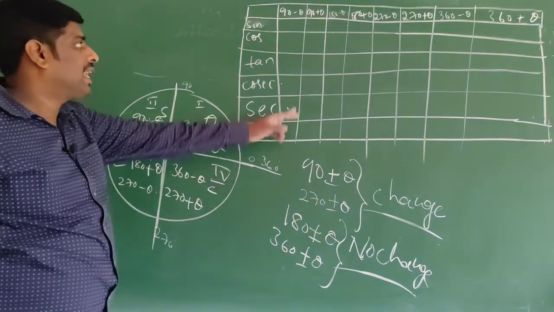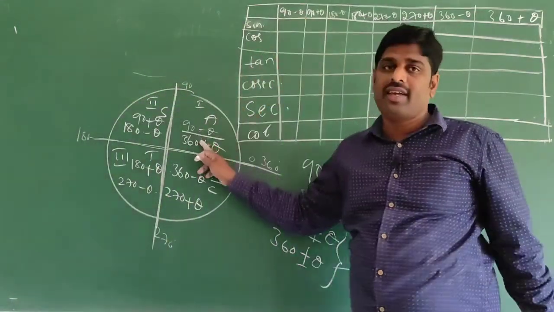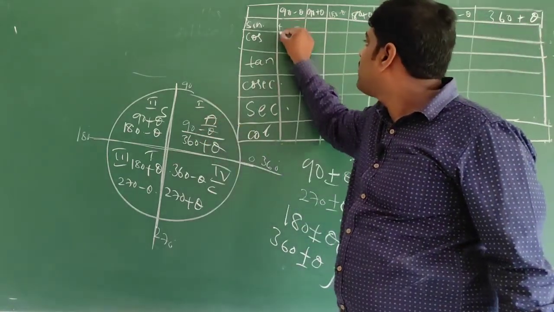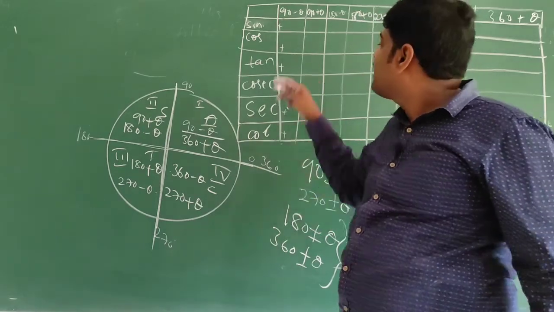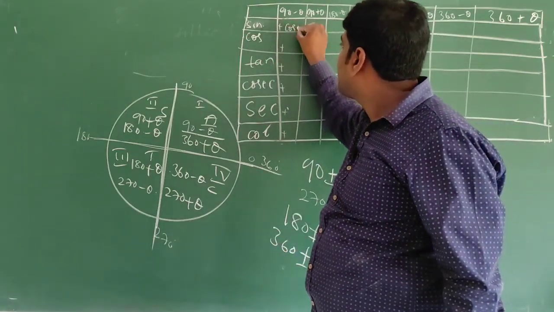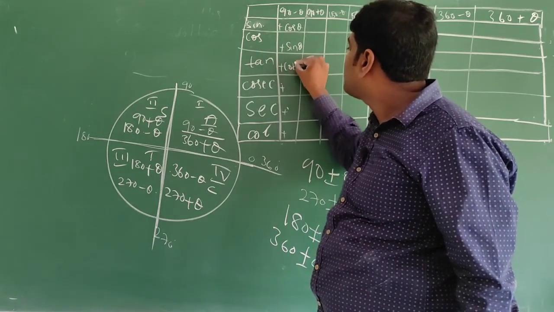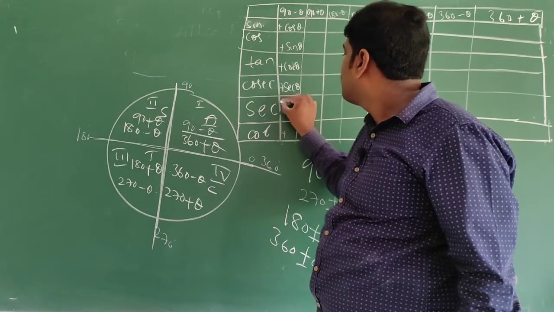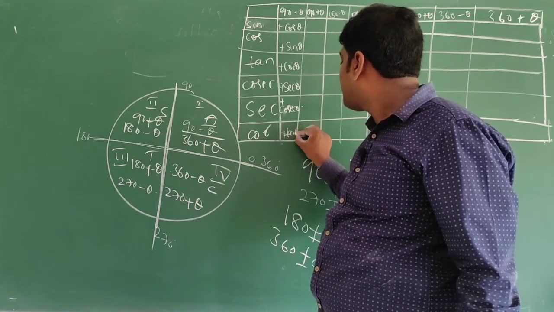Okay. So now I will write the allied angles. Please observe here. This is 90 minus theta, present in where? First quadrant. In the first quadrant, all are positive. Plus, plus, plus, plus, plus, plus. 90 minus theta, change. Sine becomes what? Cos theta. Cos becomes sin theta. Tan becomes cot theta. Cosecant becomes secant theta. Secant becomes cosecant theta. Cot becomes tan theta.